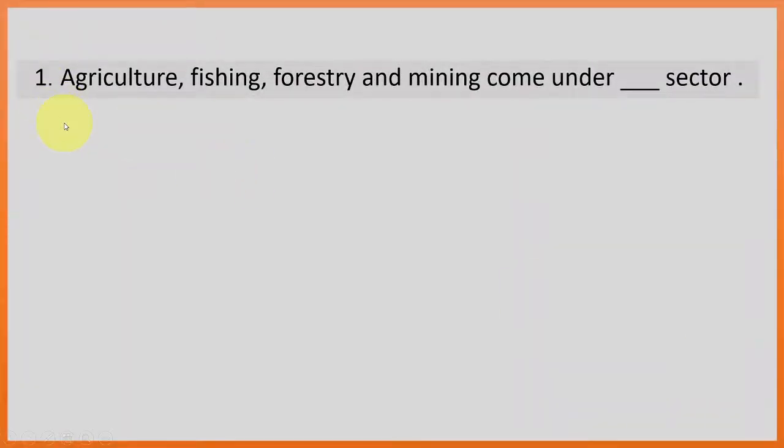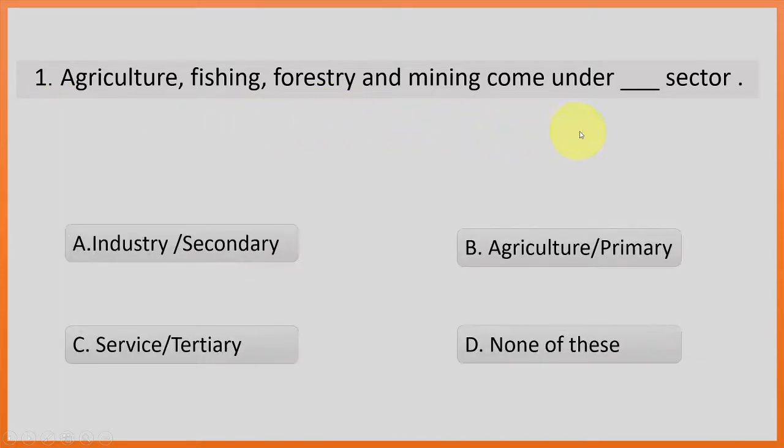Question 1. Agriculture, fishing, forestry and mining come under dash sector. We know very well all economic activities are divided into 3 sectors. Agriculture is primary, industry is secondary and service is tertiary. So here agriculture, fishing, forestry, mining come under the agriculture sector or primary sector.